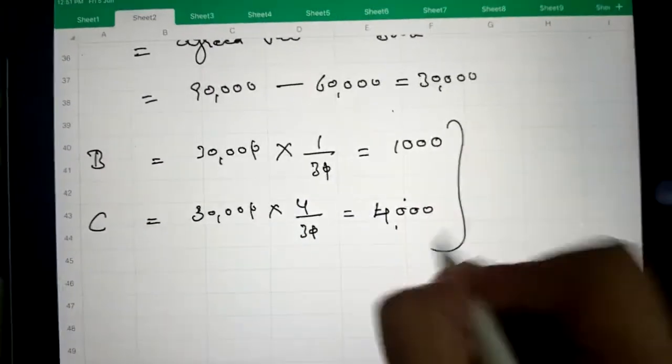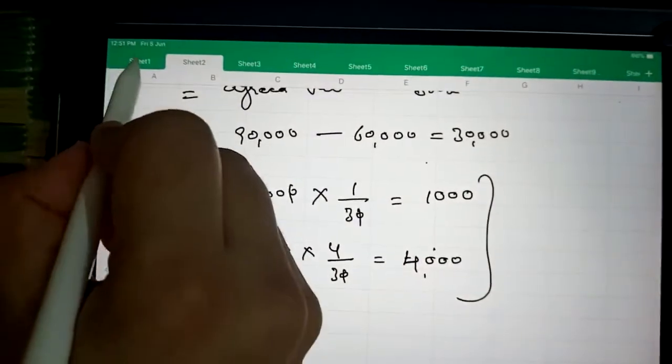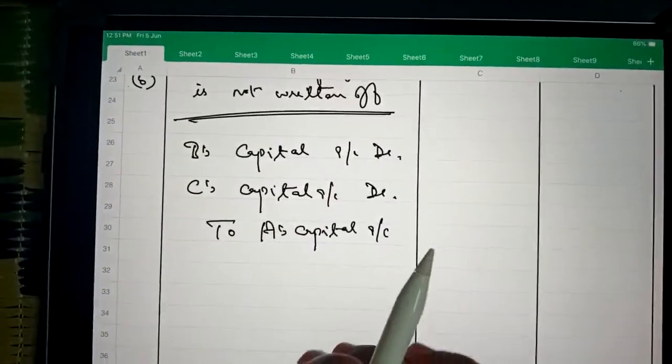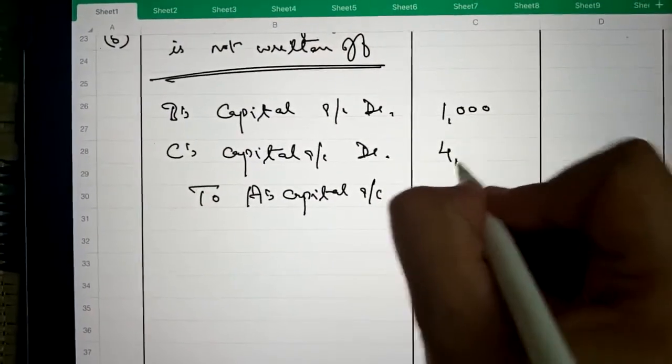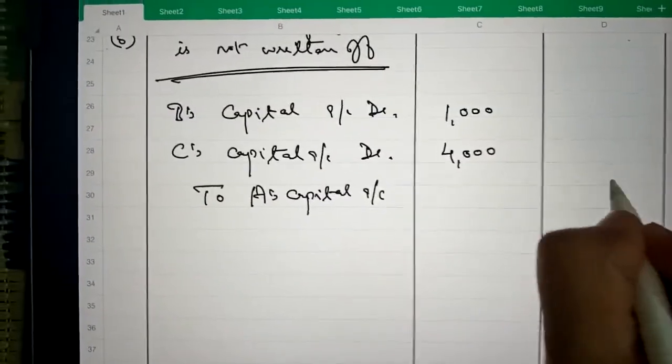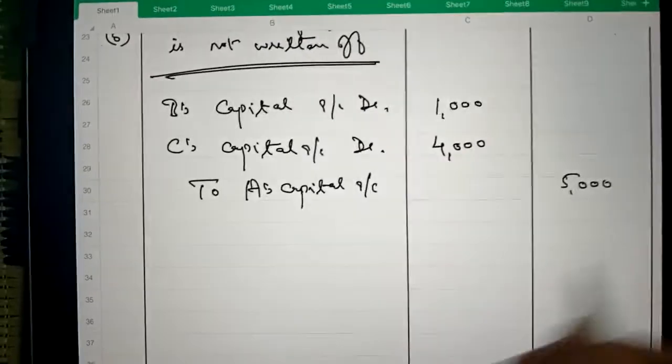So the entry will be passed: 1,000 B's share, 4,000 C's share, and total is 5,000 will be credited to A's capital account.